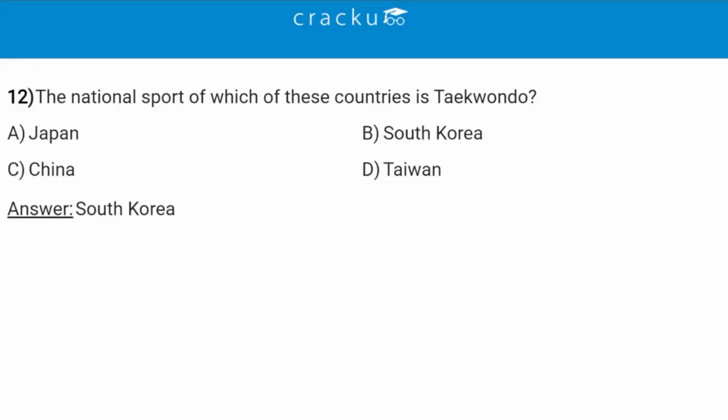The national sport of which of these countries is Taekwondo? So the correct answer is option B, South Korea. So Taekwondo is the national sport of South Korea. It was officially designated as the national martial art and sport of South Korea in 2018. So this was done in 2018, and its origins can be traced back to ancient Korean martial arts. So South Korea is the correct answer.